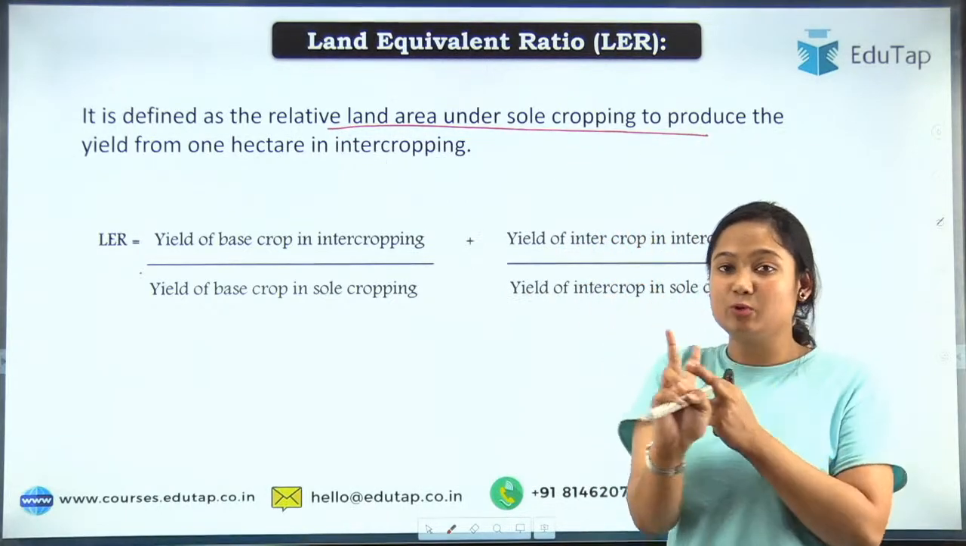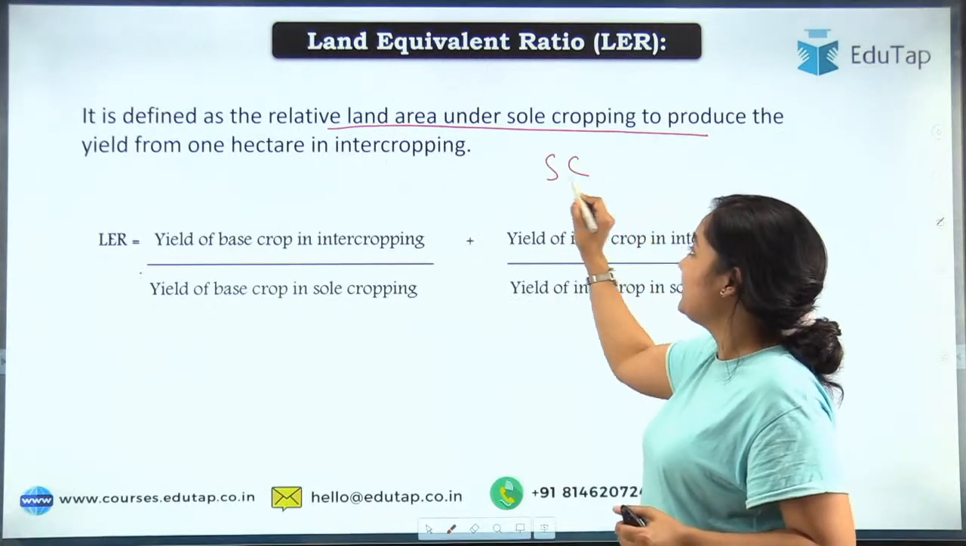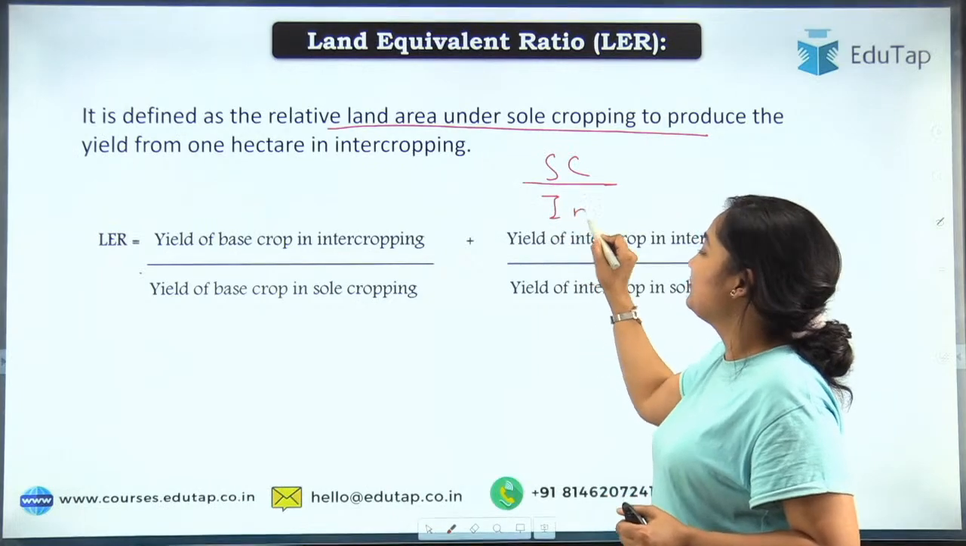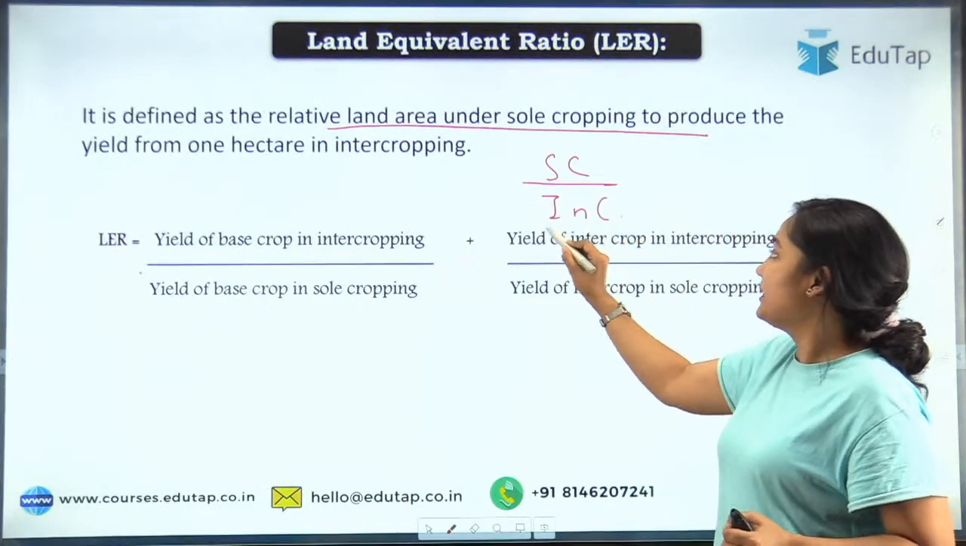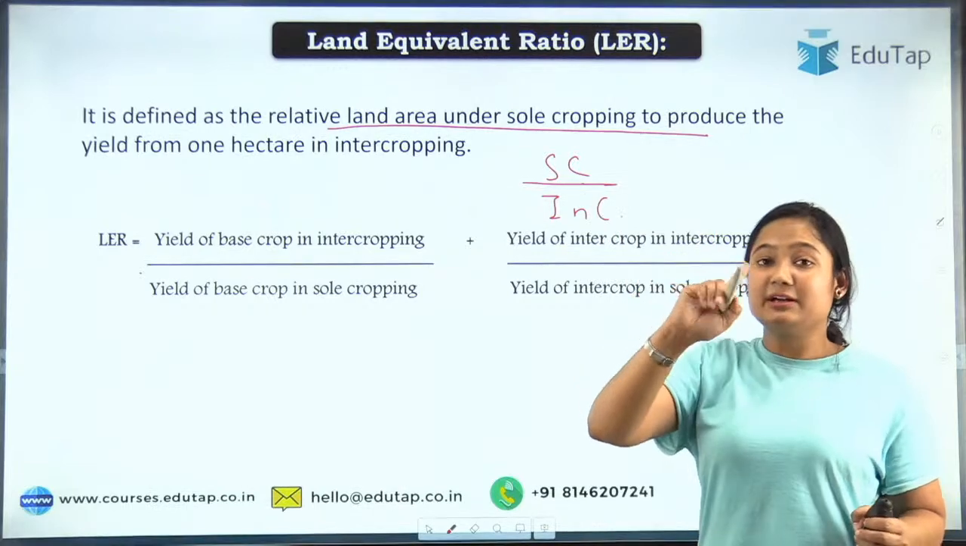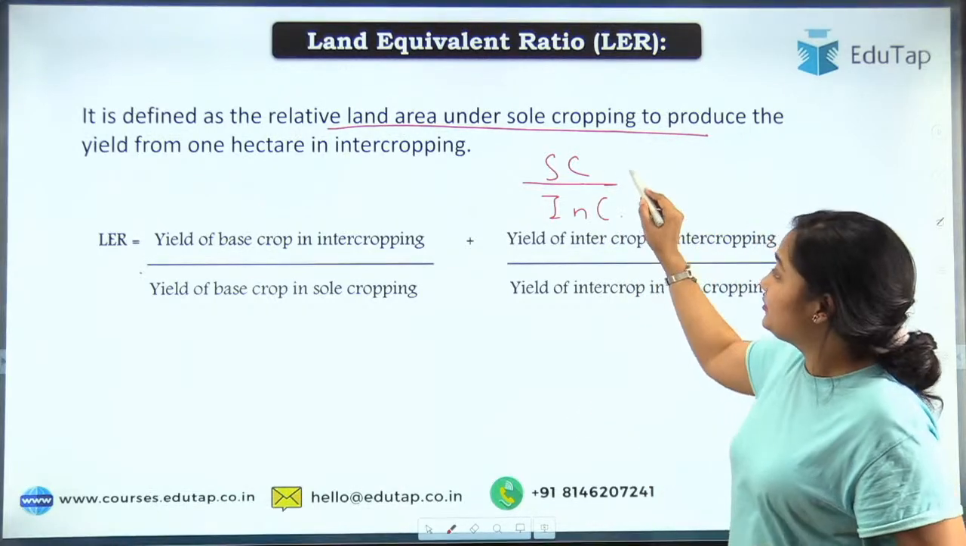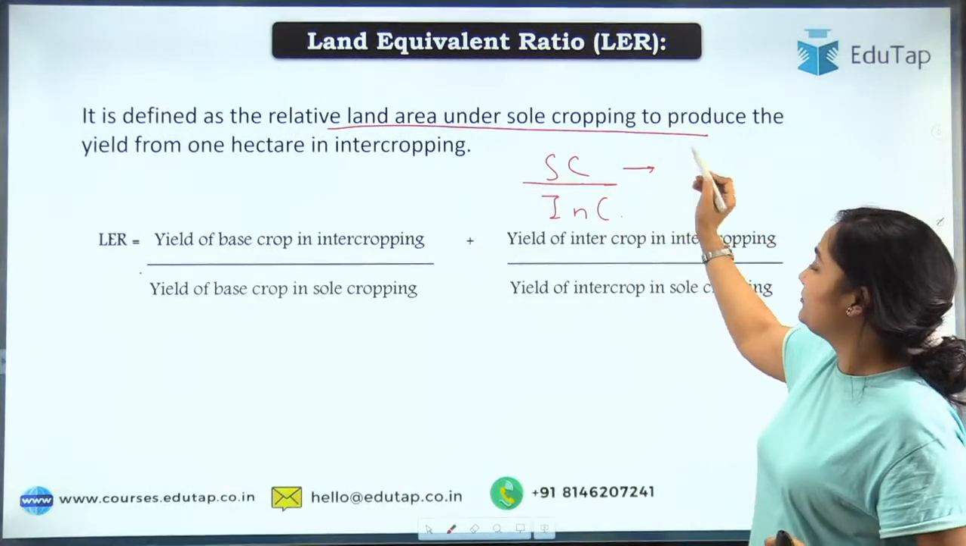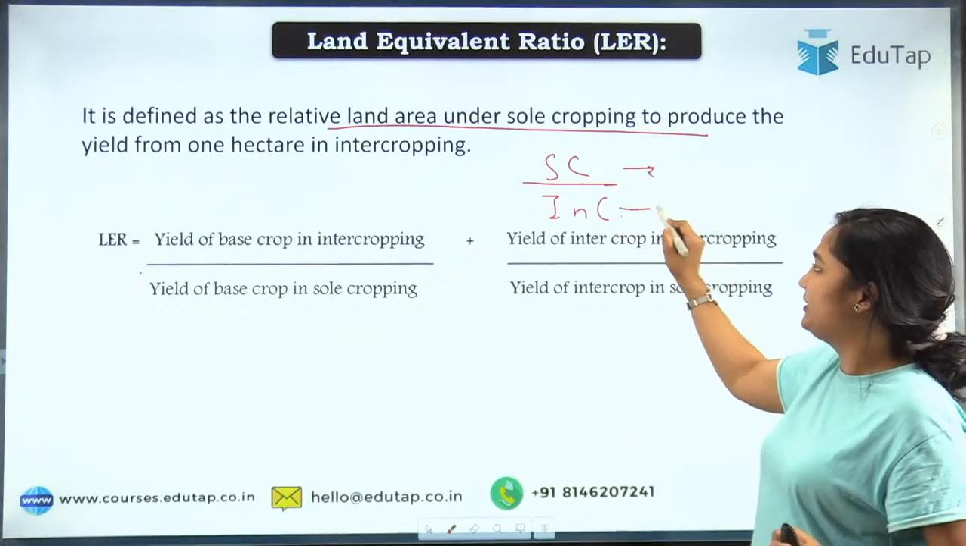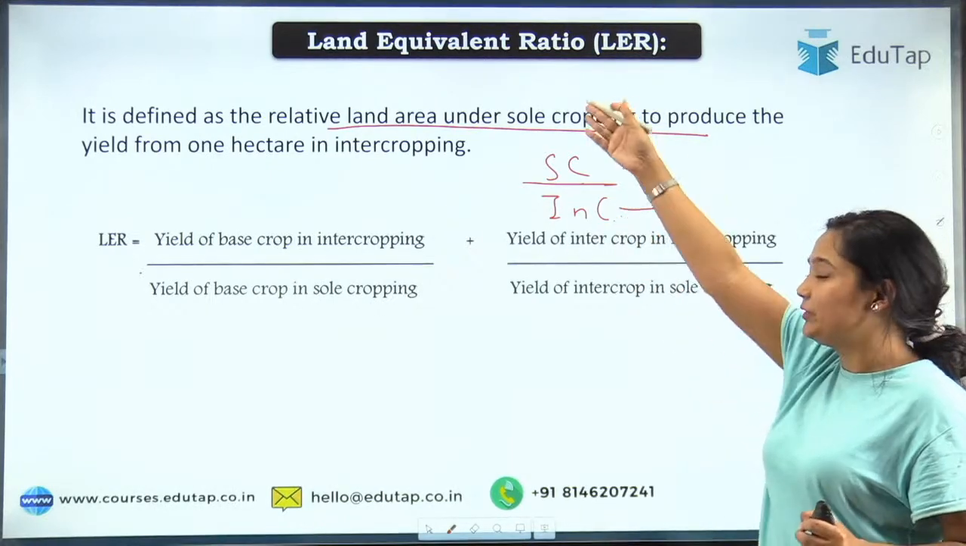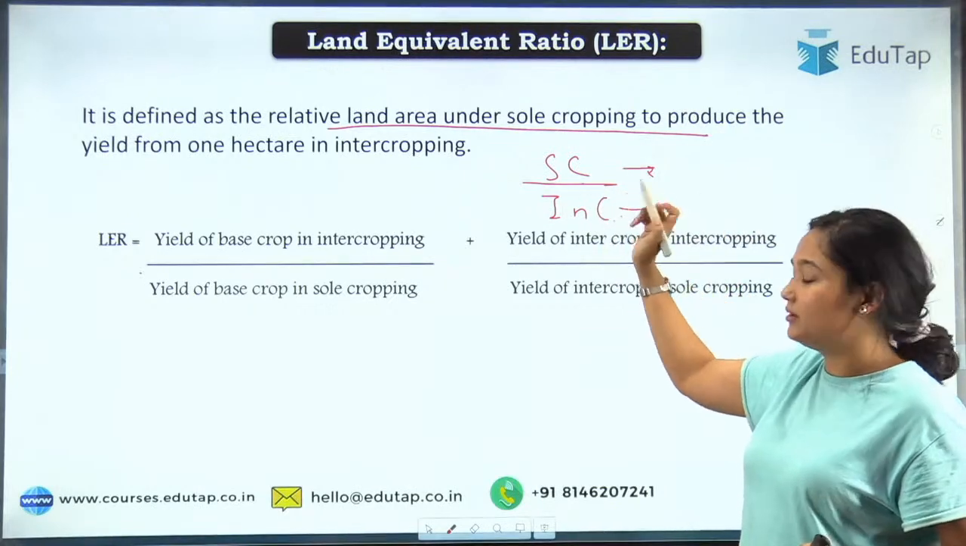So you have two cases. First, you are doing sole cropping, then you are doing intercropping. I think the difference is clear. In sole cropping, if you are talking about wheat, you are only growing wheat. In intercropping, let's say you are doing relay cropping of cotton and wheat.